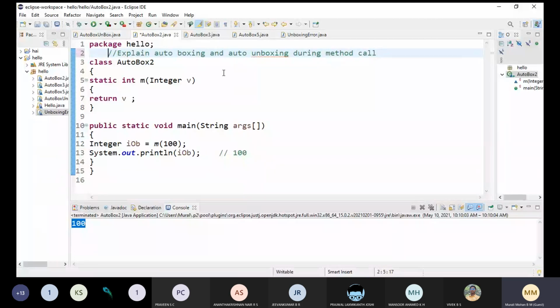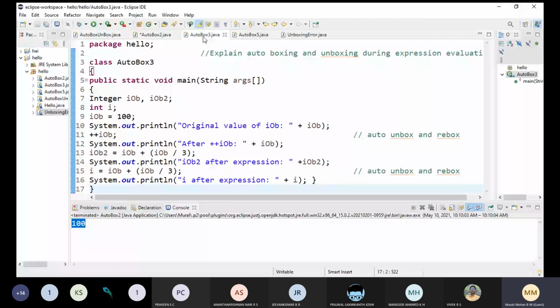Okay, let me go with the next example. All these examples are related to auto boxing and auto unboxing. You can predict a question of any type. Next, is it possible to do auto boxing and auto unboxing during expression evaluation?